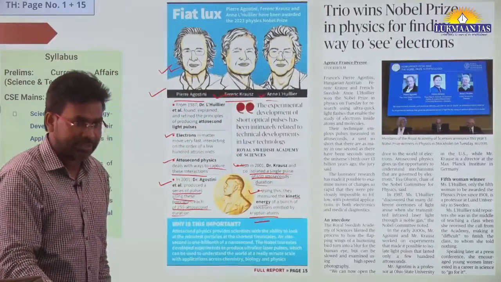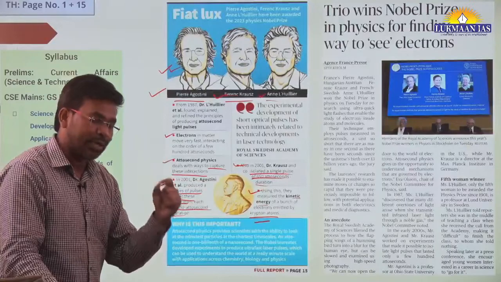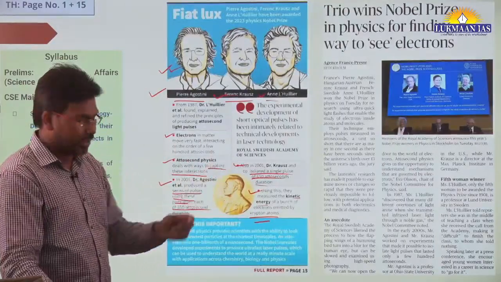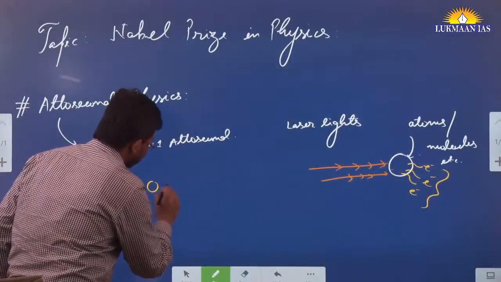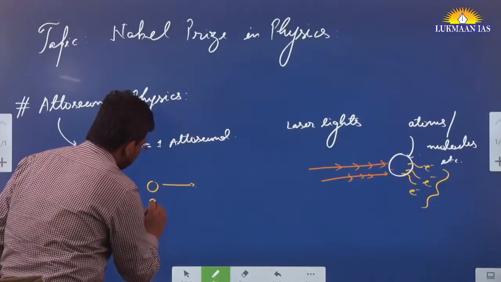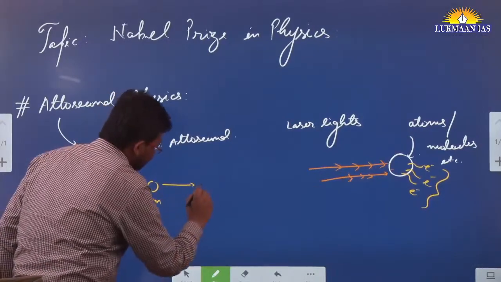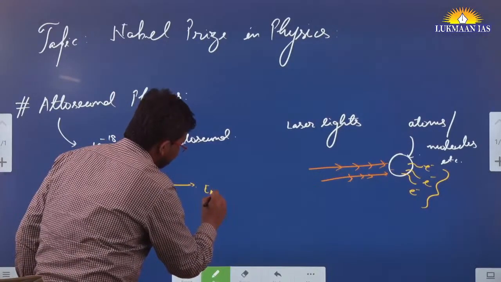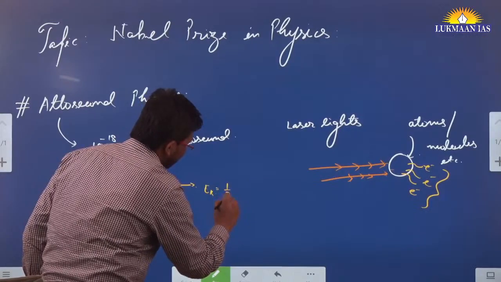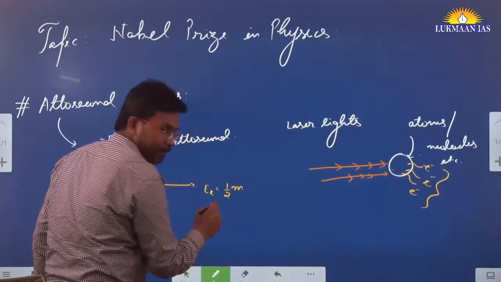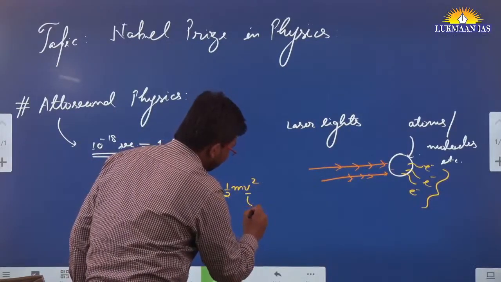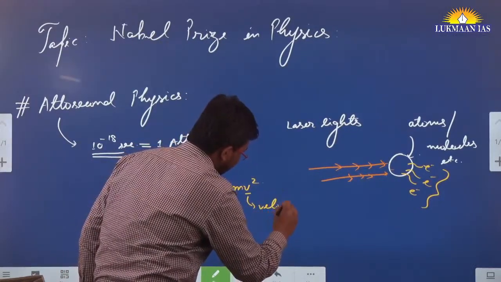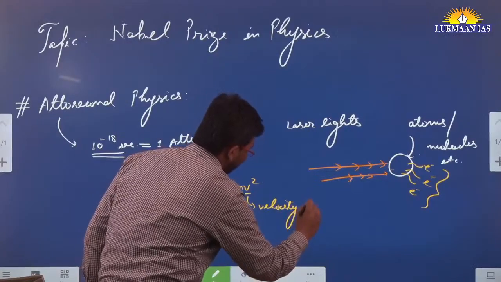Kinetic energy means the energy possessed by a body when it is moving. If something is moving, let's say this ball is moving in this direction, and the mass of the ball is m, then the kinetic energy of this body will be half m v square, where v is the velocity of the body.